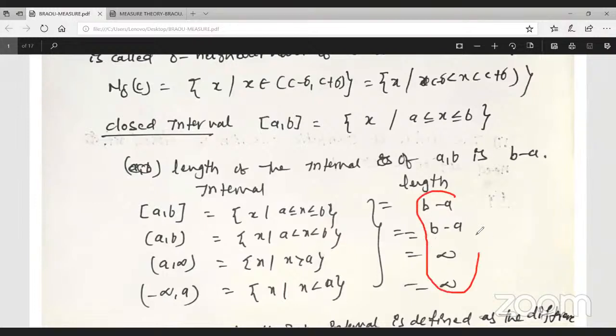The length of... suppose if (a, infinity), x greater than a, the length of the interval is infinity. This is also infinity. The length is always positive here. Don't write minus infinity to a. What is the length of this one? It is not a minus infinity. Okay? It is not a minus infinity. Next one.